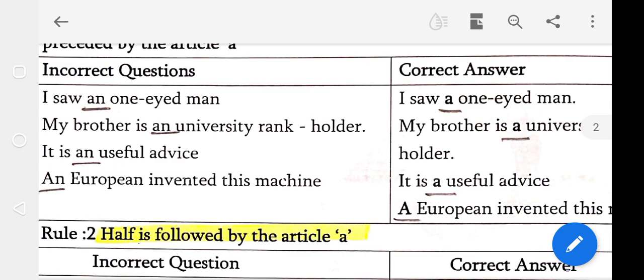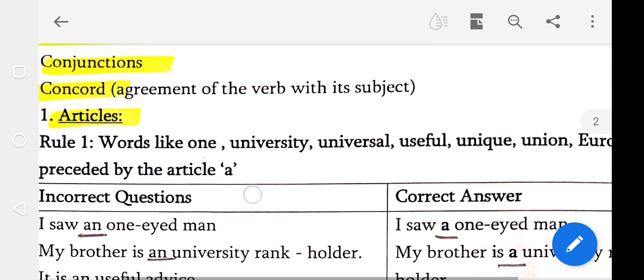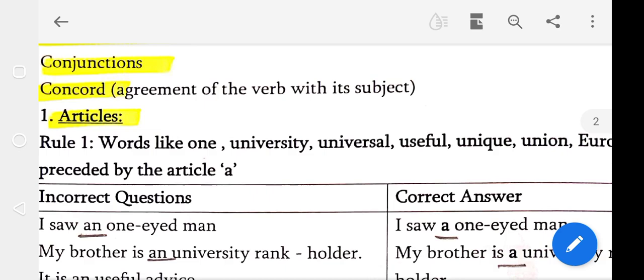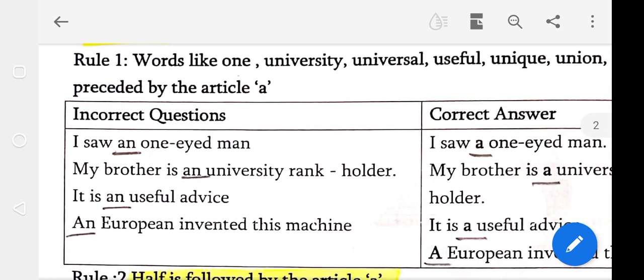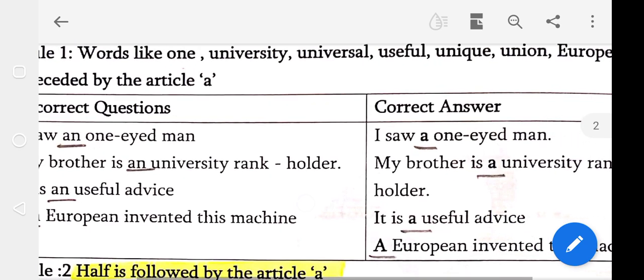See the first one. I saw an one-eyed man. This rule is very important. Words like one, university, universal, useful, unique, union, European are preceded by the article A only. But the question has given an one-eyed man. This is wrong. This is incorrect. So which one is correct? What's the error here? An is changed here. I saw a one-eyed man.